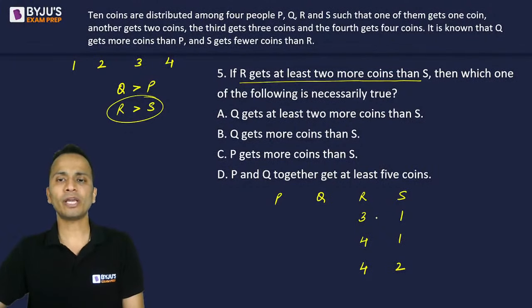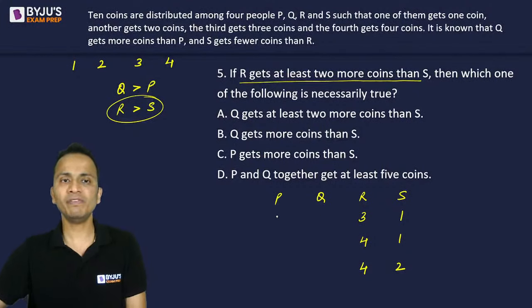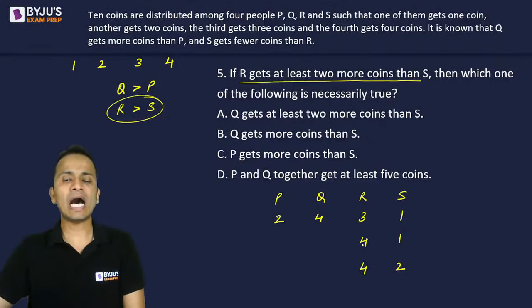Now, according to the first case, when R is getting 3 and S is getting 1, we are left with 2 and 4 coins for P and Q. So P will get the lesser number of coins, Q will get more, 2 and 4. Second case, when R and S are getting 4 and 1 coins, we are left with 2 and 3.